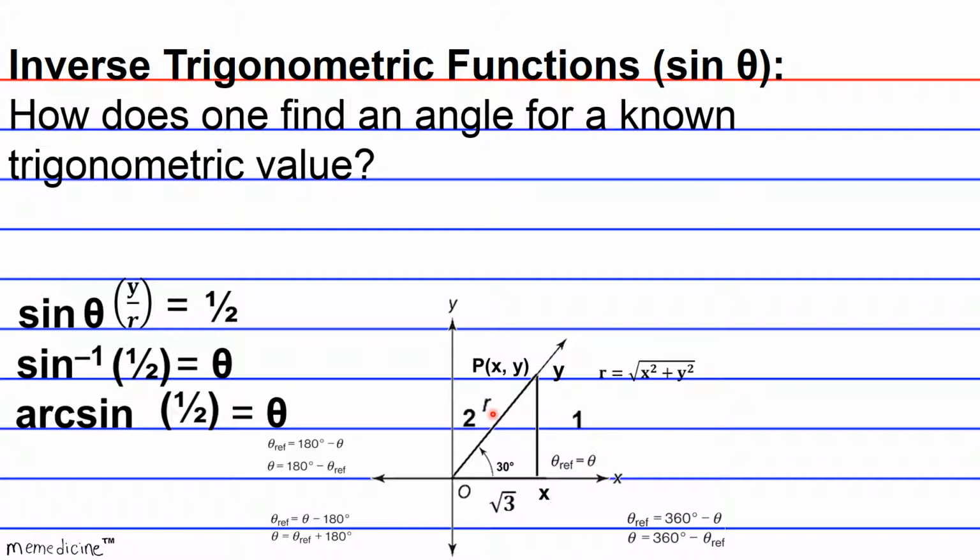So overall, in order to find an angle of a known trigonometric value, you have to use any one of the inverse trigonometric functions, whether it's inverse sine, inverse cosine, arc cosine, arc tangent, arc cotangent, inverse tangent, you name it. Okay, so the inverse functions basically find an angular value.